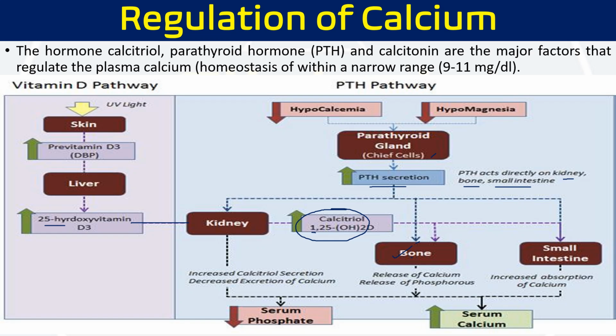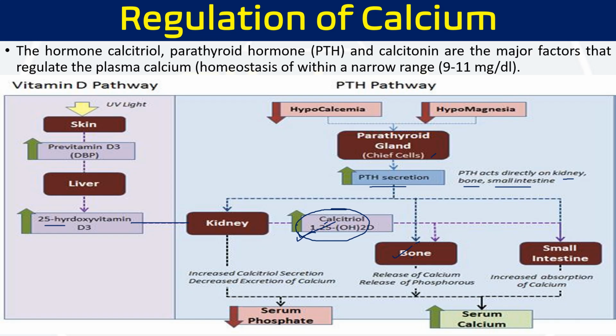Similarly, PTH also works on the small intestine, but not directly; it works indirectly via vitamin D3. It also works on the kidney. How does it work in the kidney? First, it increases the synthesis of vitamin D3.